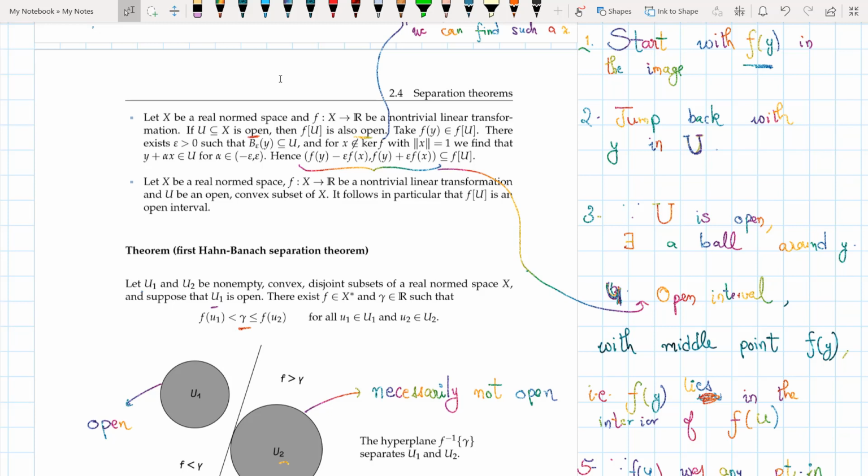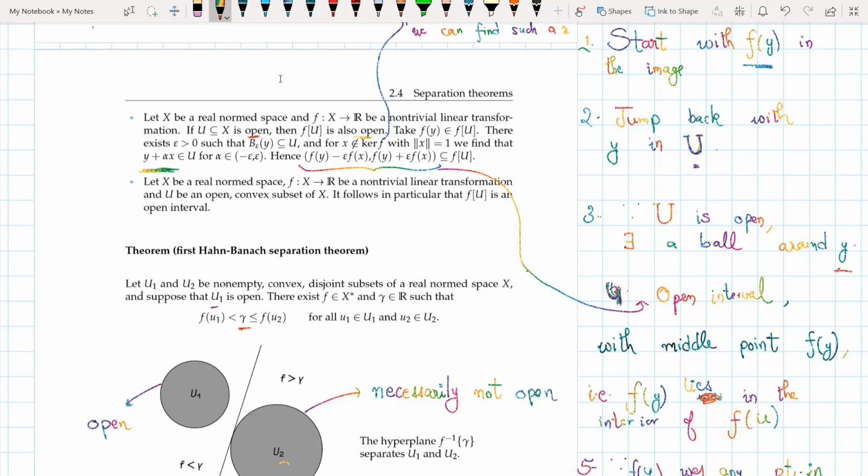Now I start with f y in the image, and then I jump back with y in u. So I trace it back to what y it was, and since my u was open, then there exists a ball around that y. Now since my f is non-trivial, I can choose an x which is not in the kernel of f with norm of x equal to 1, and I find that this quantity belongs in u for alpha being in minus epsilon to epsilon.